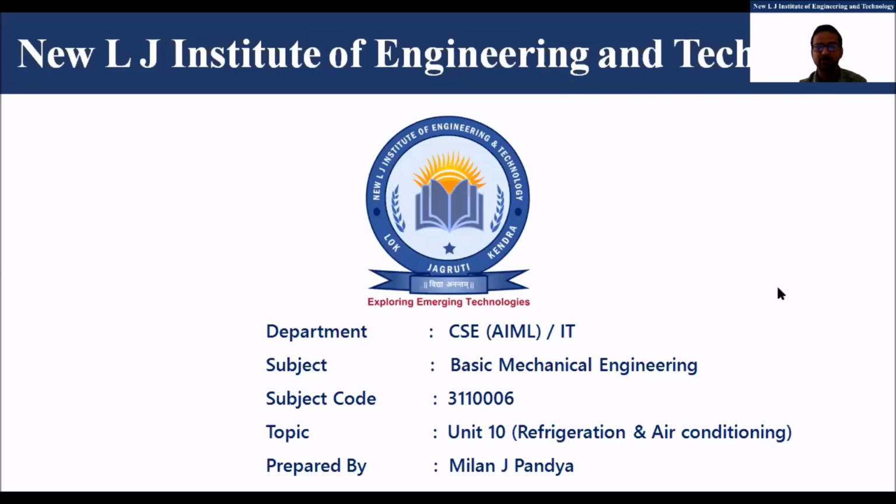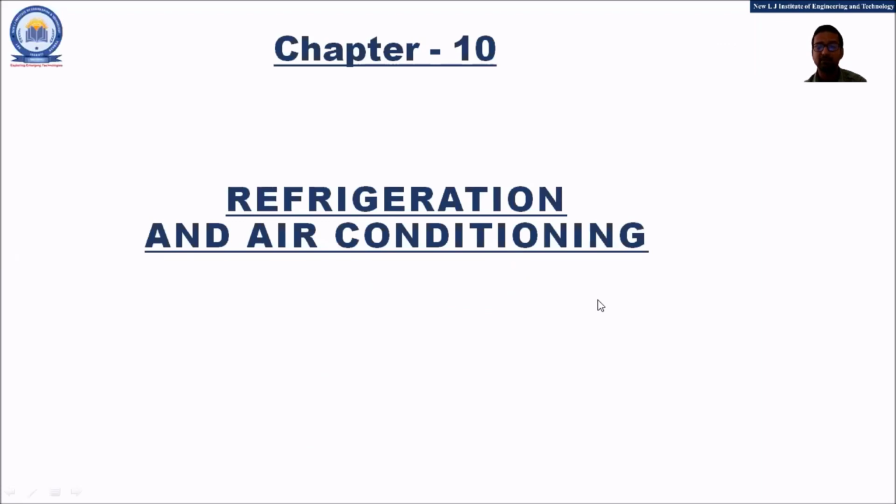Okay, thank you friends. So friends, in the last lecture, you are aware that we have started one of the interesting chapters, that is Unit 10, refrigeration and air conditioning. And friends, if you remember, in the last lecture, we have understood the basic concepts related to the refrigeration.